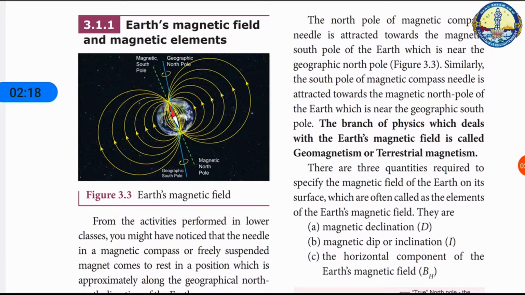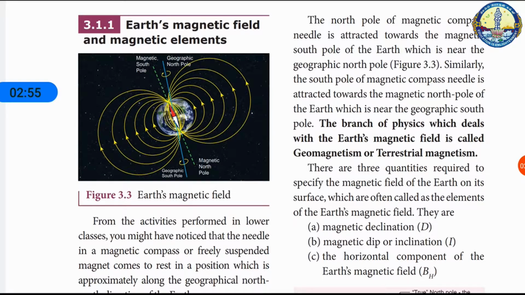But Gauss suggested that the earth's magnetic field is due to hot rays coming out from the sun. These rays will heat up the air near the equatorial region. Once the air becomes hotter, it rises above and will move towards the northern and southern hemispheres and get electrified. This may be responsible for magnetizing the ferromagnetic materials near the Earth's surface. Till date, many theories have been proposed, but none of the theories completely explains the cause of Earth's magnetism.